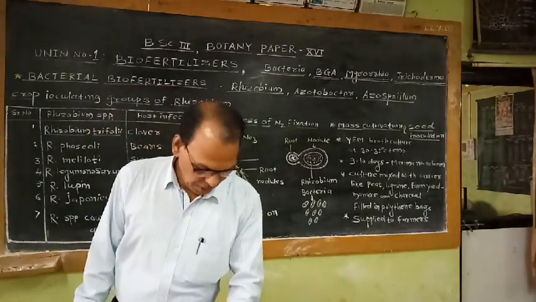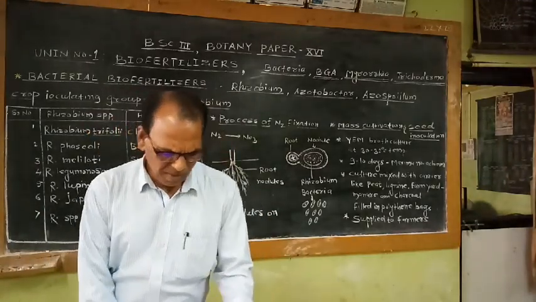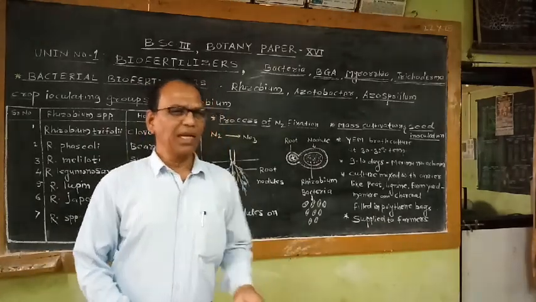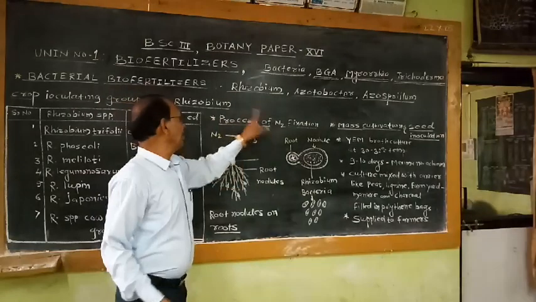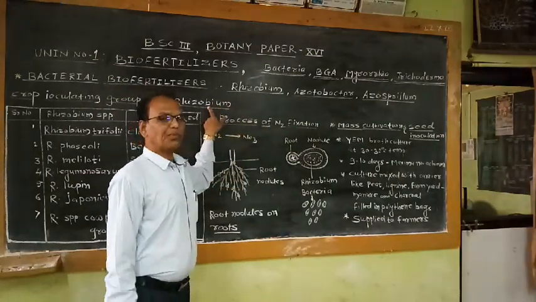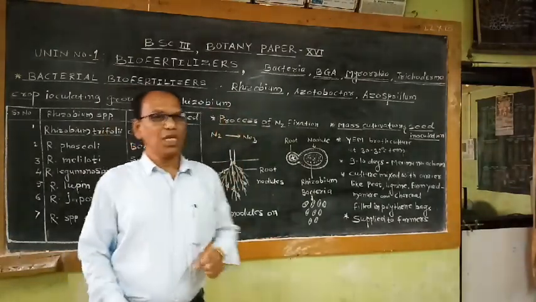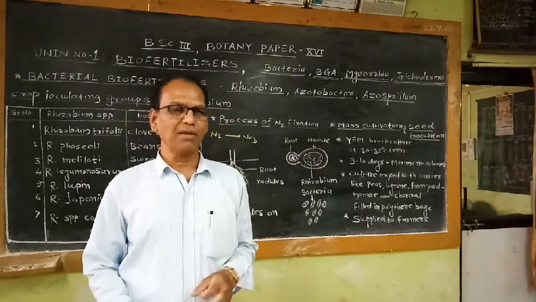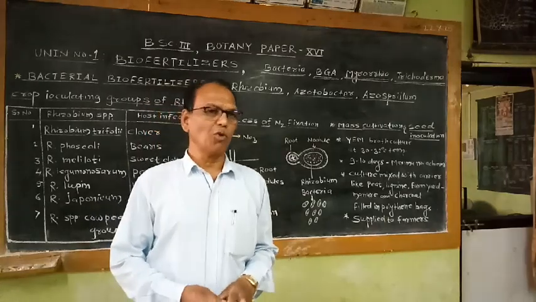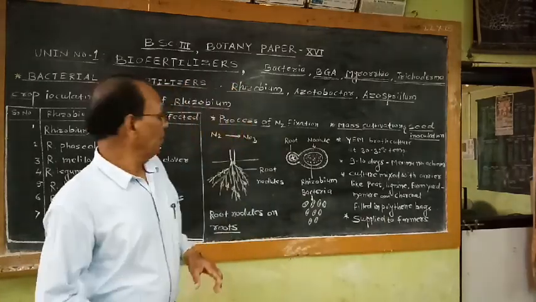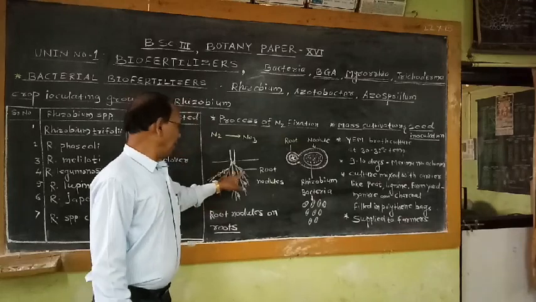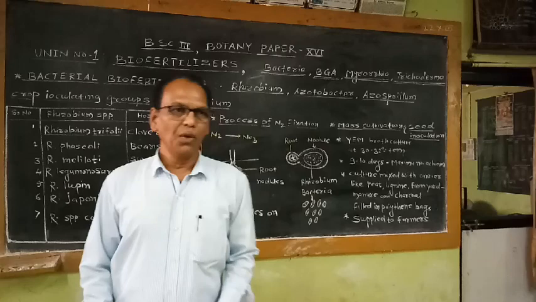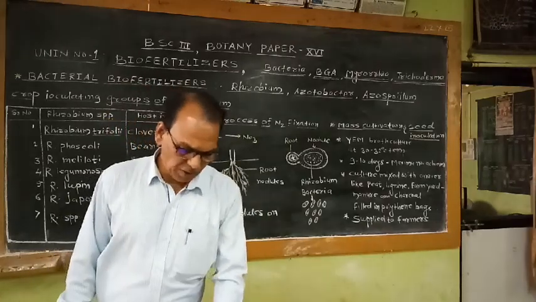Rhizobium is a gram-negative bacterium. It is a microscopic bacterium. It is generally found in soil, and rarely in water as well as air. This bacterium, which is found in soil, infects the root system of the leguminous crop.